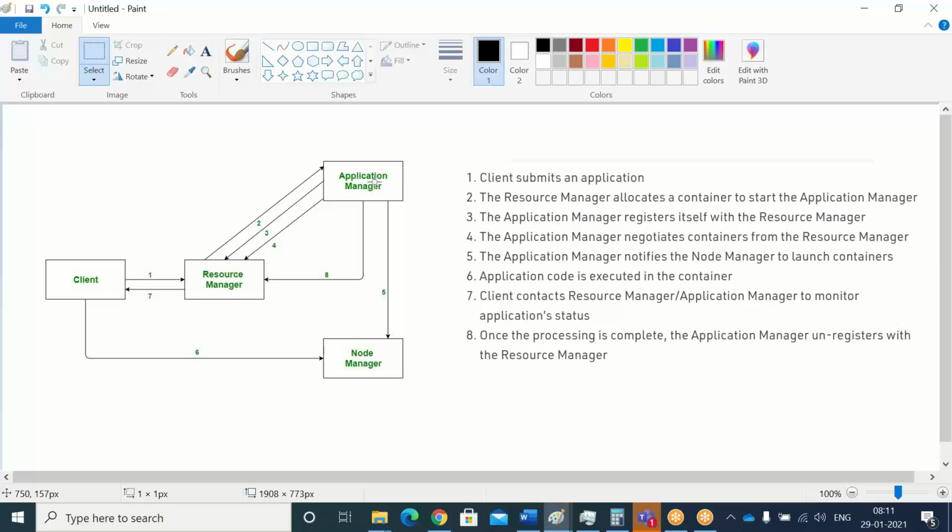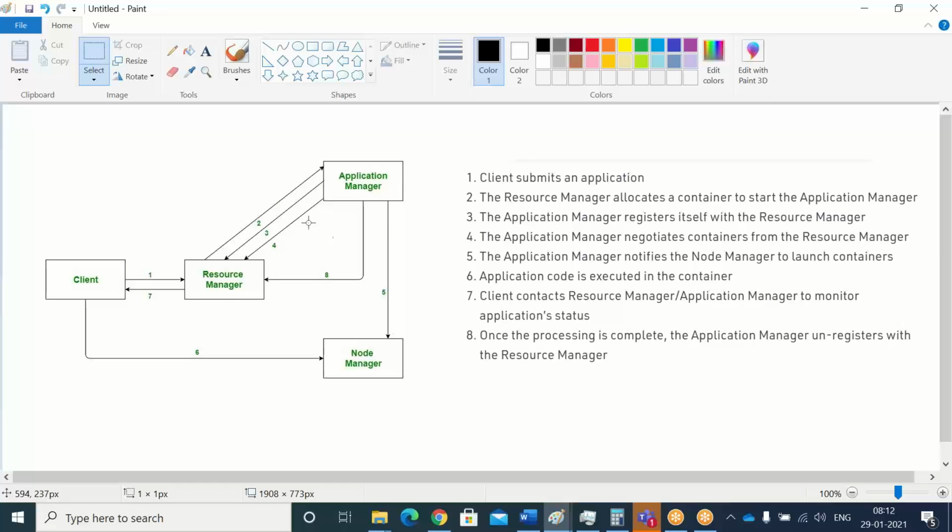Or if the application manager gives more containers than your task needs, the resource manager will say, for this task I may not need this many containers, so take back your containers, I need only 1 or 2 containers and I will go and execute. Like that it will do the negotiation. That means resource negotiation happens between the application manager and the resource manager.